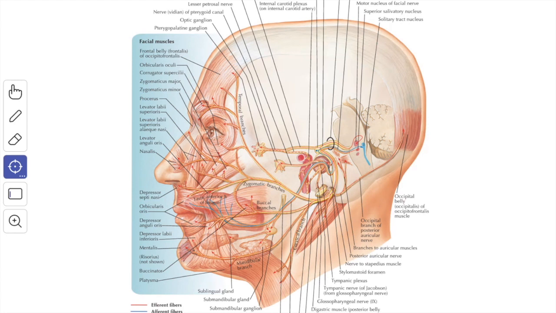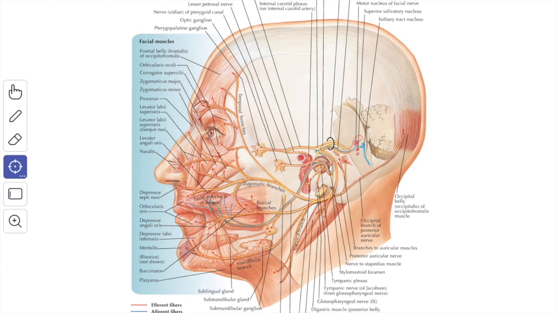Below the stylomastoid foramen, it communicates with the glossopharyngeal nerve, vagus nerve, auriculotemporal nerve and great auricular nerves. Behind the ear, it communicates with the lesser occipital nerve. In the face, it communicates with the branches of the trigeminal nerve.